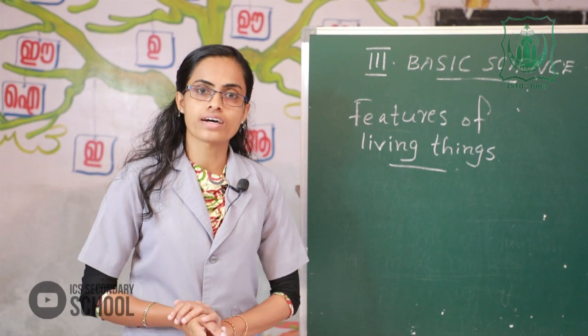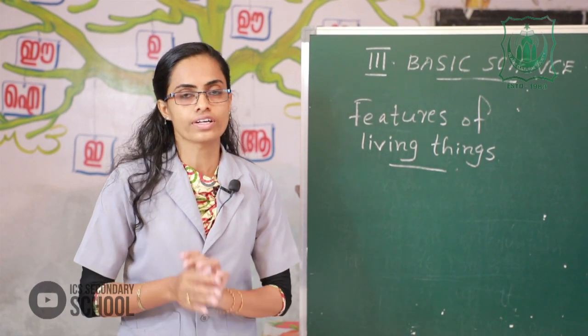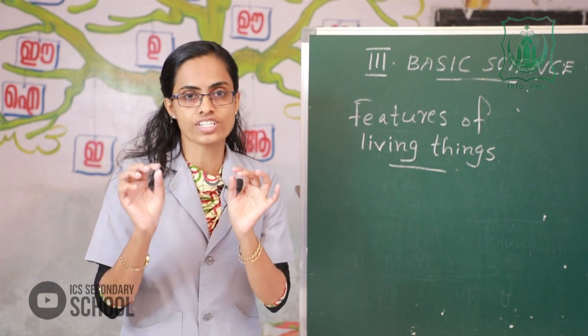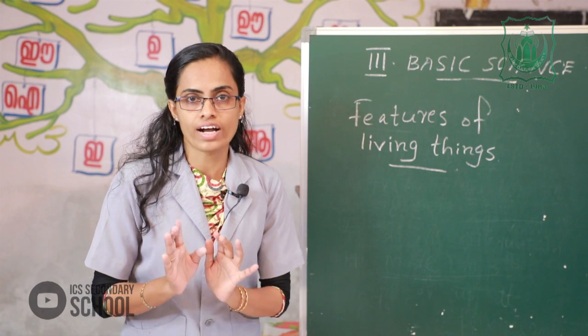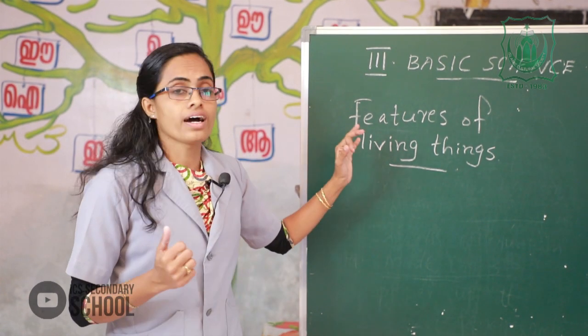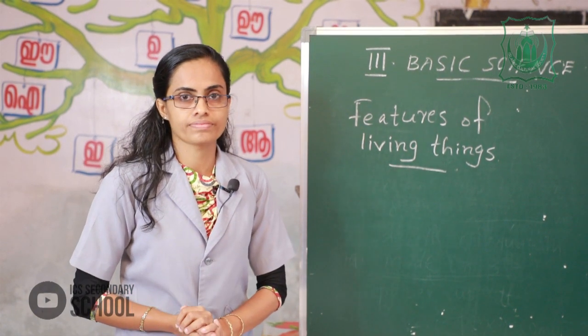In your previous class, we discussed the features of living things. All of you study well. We can revise once more in this lesson. What are the different features of living things?